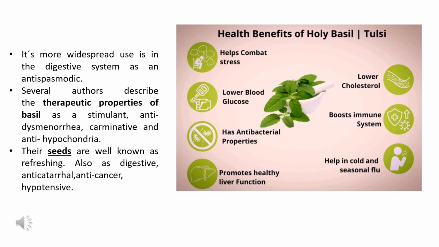It also helps to digest food and makes the liver function smoothly. It also helps to cure cancerous conditions and is used as an anti-cancerous and hypotensive agent. The seeds are well known and refreshing, and are used in the preparation of certain juices. The leaves are also used in the preparation of food like Italian food. These are some important uses of why basil is medicinally important.